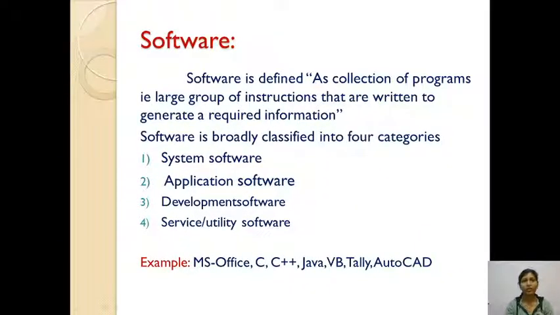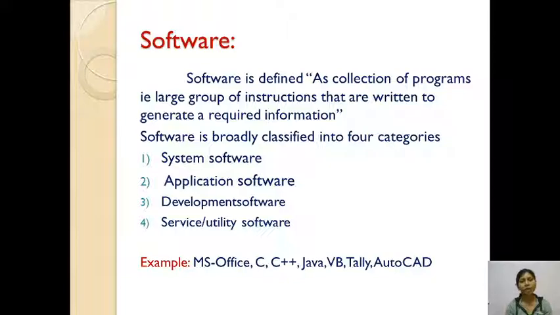Then software. Software means what? You have seen hardware: a physical device which we can see, touch and operate. Then what is software? Software is defined as a collection of programs, a large group of instructions written to generate the required information. Using those programs we generate any particular information. For producing anything we use that collection of programs, and that is called software.